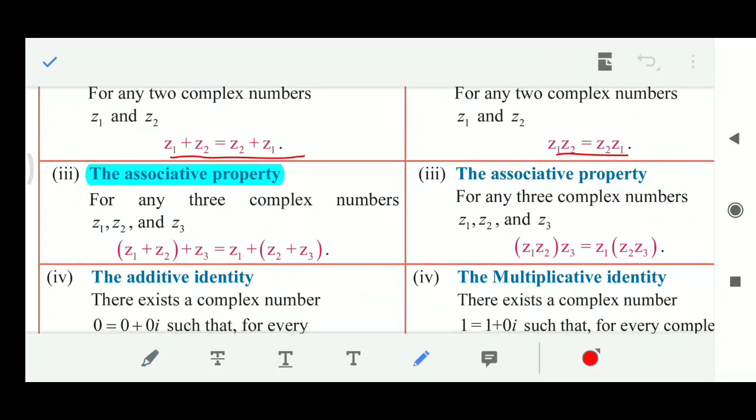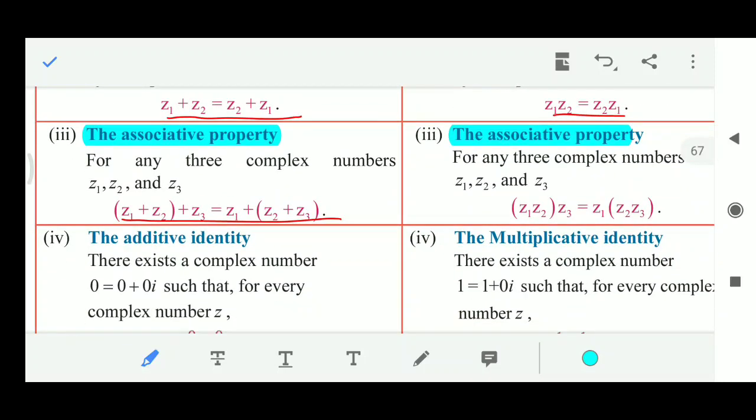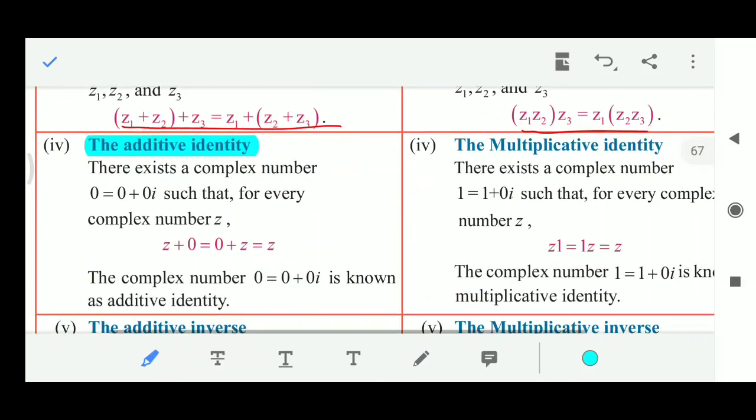And the third property is the associative property. Here we have three complex numbers z1, z2 and z3. z1 plus z2, plus z3 gives z1 plus z2 plus z3. Then for multiplication, z1 into z2 into z3 is equal to z1 into z2 into z3.